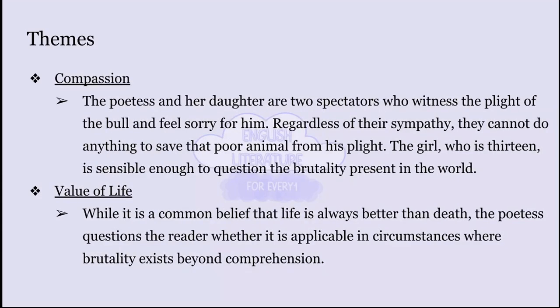The third theme is compassion, where through the eyes of the mother and daughter, we see the plight of the bull. As an audience, we feel sorry for the poor animal and question the brutality of the world. In the fourth theme, value of life, the girl in the poem asks a valuable question whether life is worth living or not, if someone has to live in such harsh or cruel conditions.